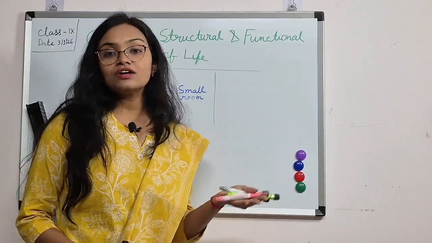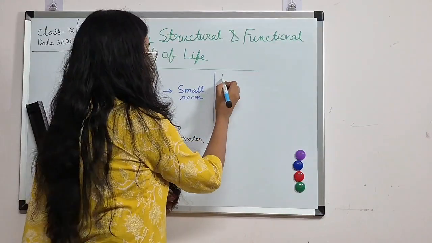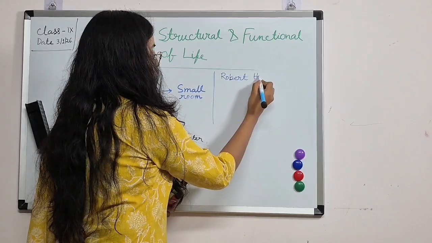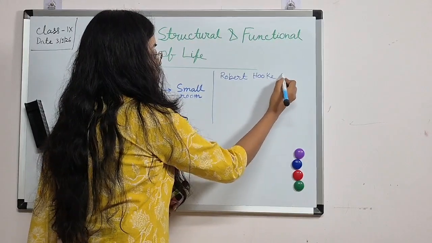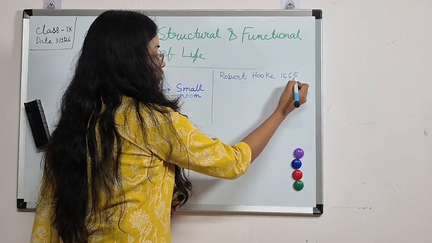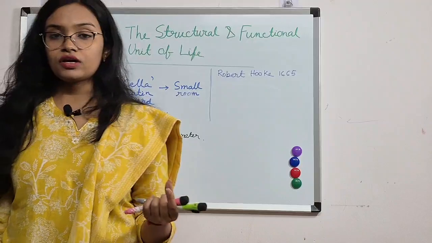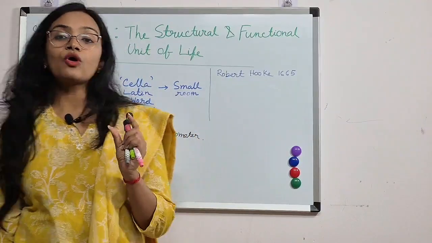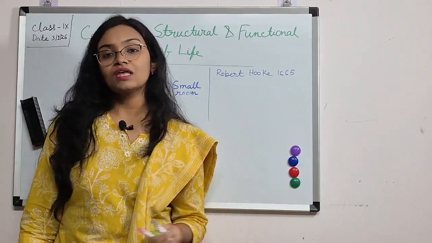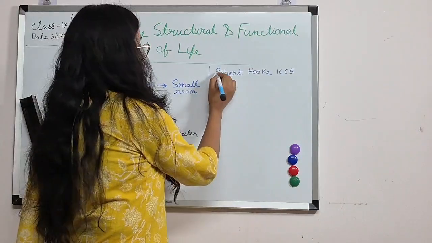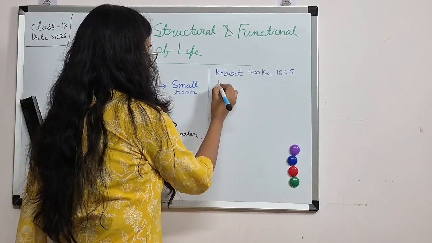The cell was first observed by Robert Hooke in 1665. He observed a thin slice of cork and there he observed some box-like structures. He named that box-like structure the cell. Actually, that is the dead cell.